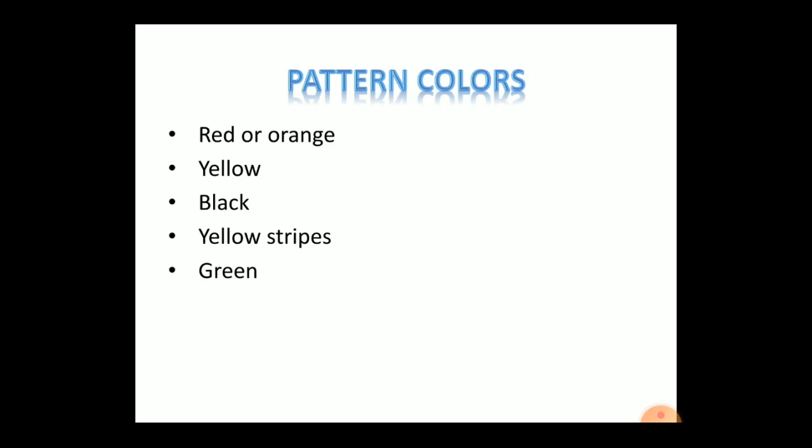Let us see how the color code is used. The first one, red or orange, is used on a surface not to be finished and left as cast. The second one, yellow, is used on a surface to be machined. The third one, black, is used on core prints for unmachined openings. The fourth one, yellow stripes on black, is used on core prints for machined openings. The fifth one, green, is used on seats and loose pieces and loose core prints.